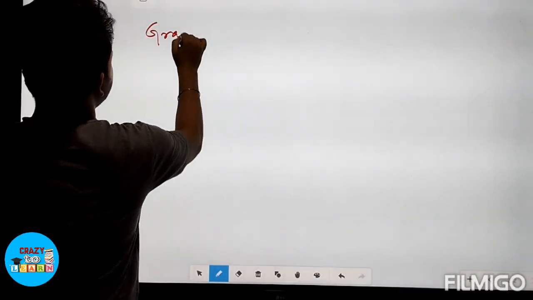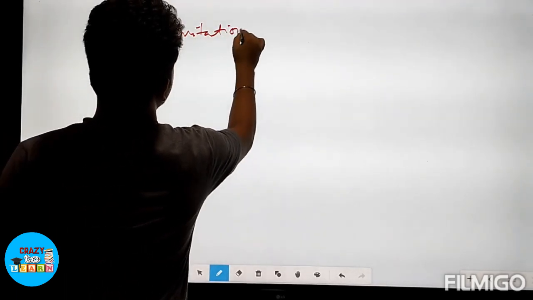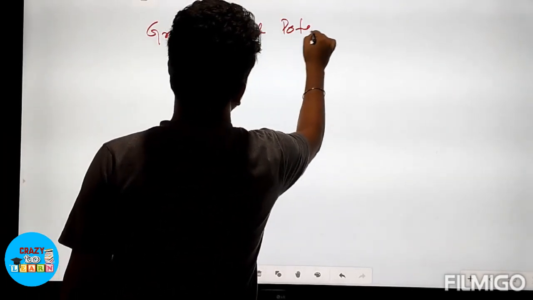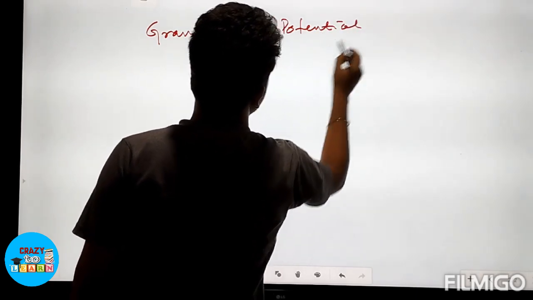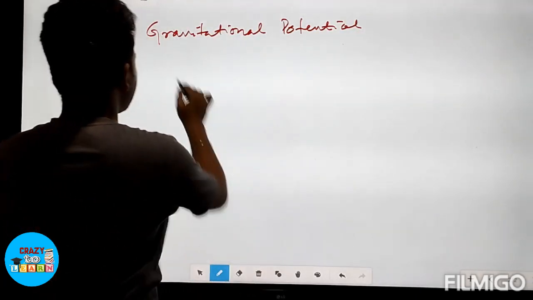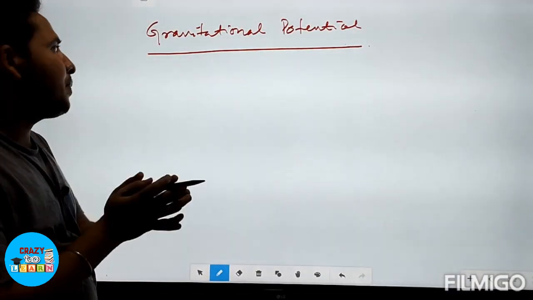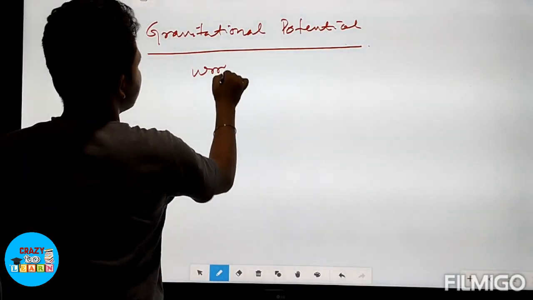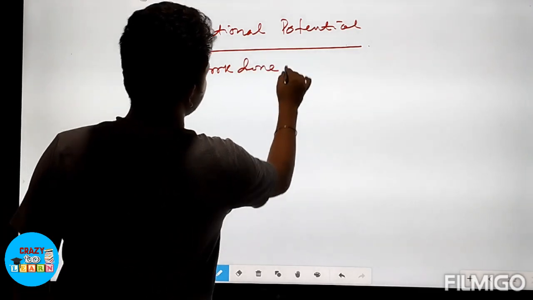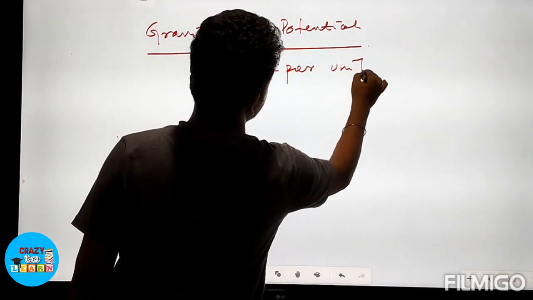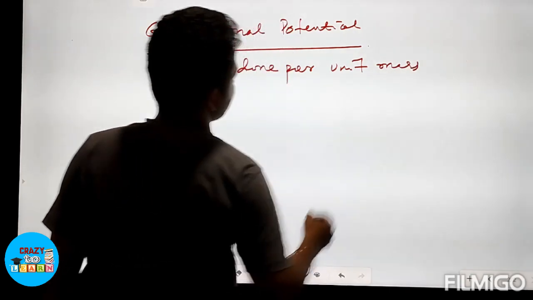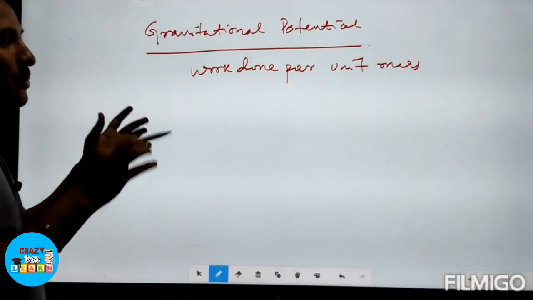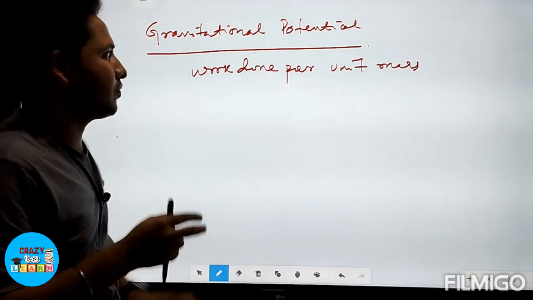Clear? Then we will go for what is gravitational potential. Okay. So what is gravitational potential? Gravitational potential at any point in the gravitational field is the work done per unit mass, bringing a light body from infinity to that point.